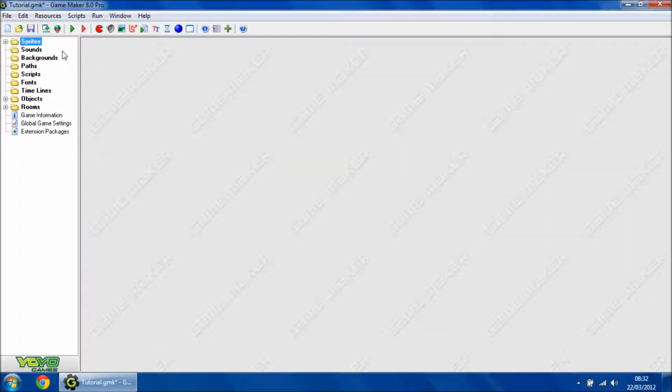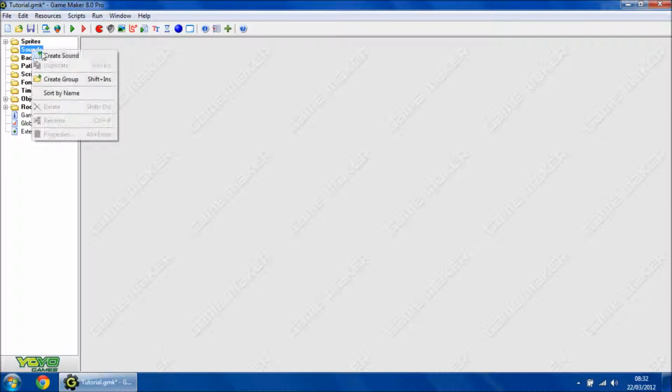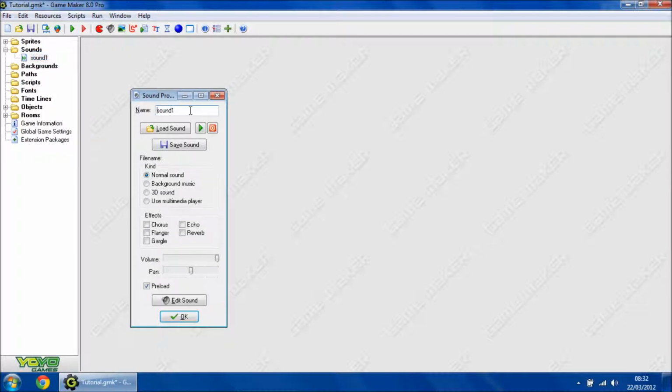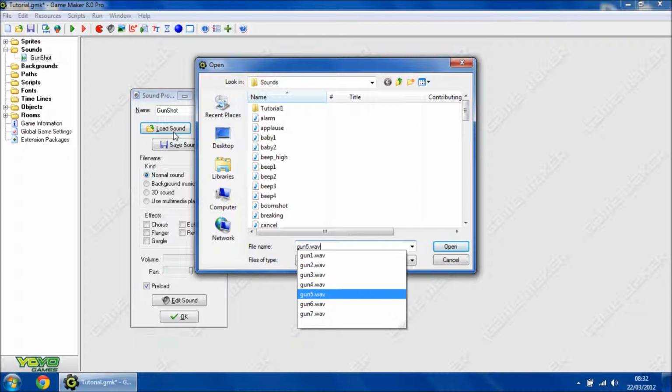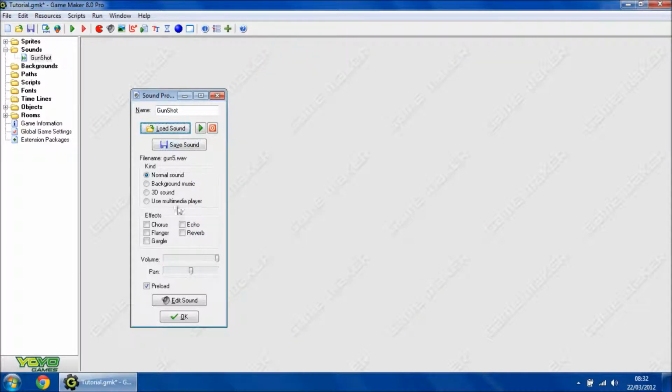In this tutorial I'm going to be showing you sound effects. And so first of all we're going to have to create a new sound. Create sound. I'm going to call this gunshot. GameMaker comes with some very rubbish start sounds, but I'm just going to use them for the sake of it. I think Gun 5 probably sounds the best of all the rubbish ones.